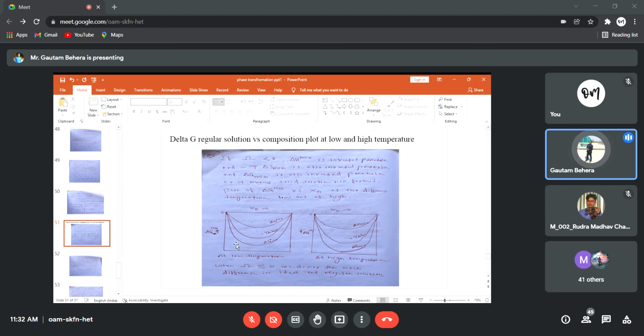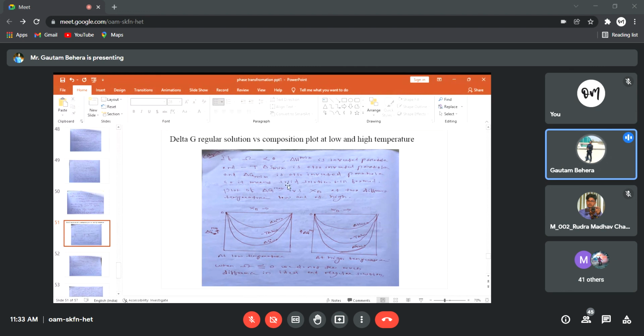Obviously, just have a look. This is the delta G regular versus composition, and this plot is for low temperature. This plot is for high temperature. We want to draw a plot between delta G regular versus composition. Since omega is less than 0, delta H mix will be negative, so obviously delta H mix will be an inverted parabola. You can see that this is an inverted parabola. I can write delta H mix.